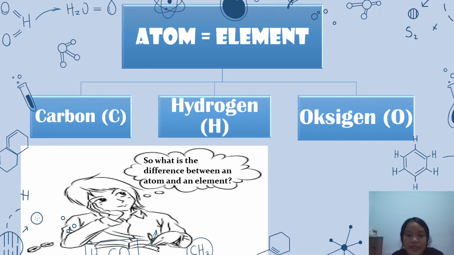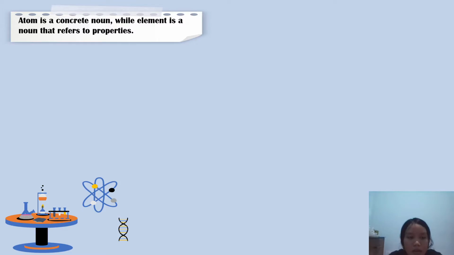So, what is the difference between an atom and an element? The difference lies in the usage in a sentence. Atom is a concrete noun, while element is a noun that refers to properties.